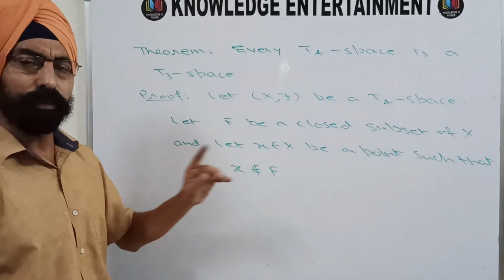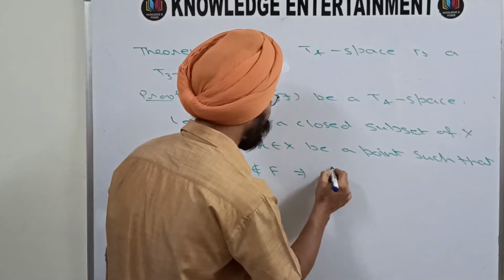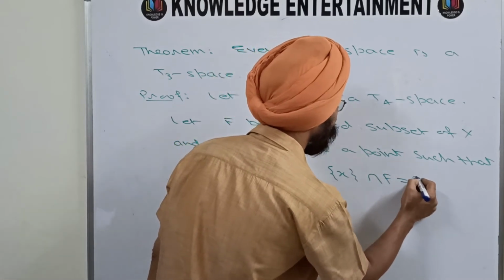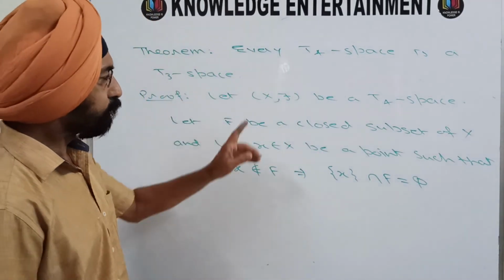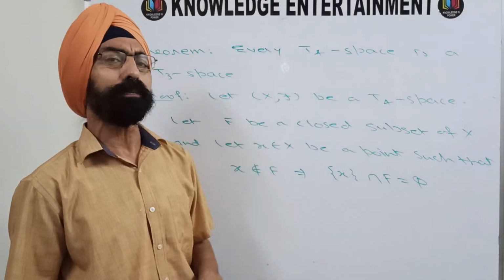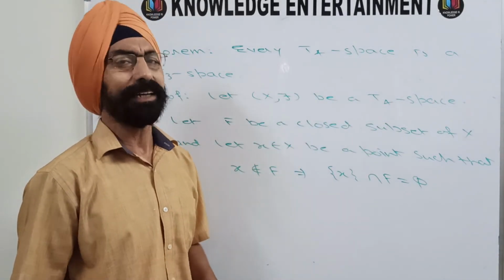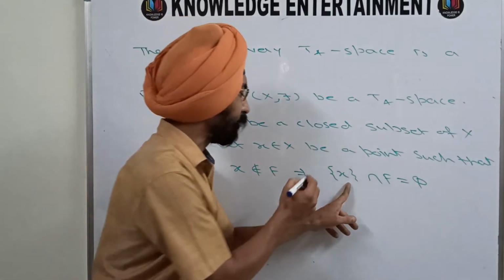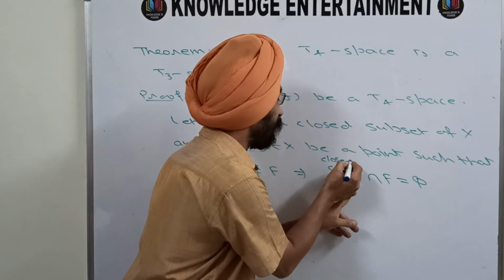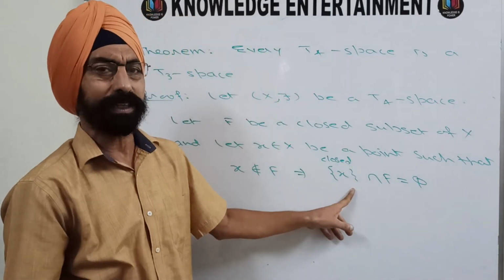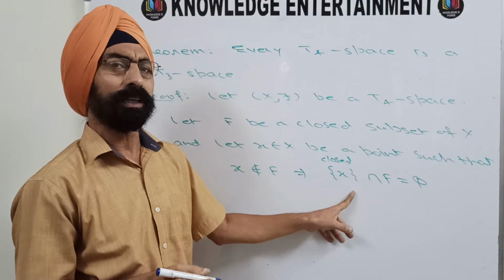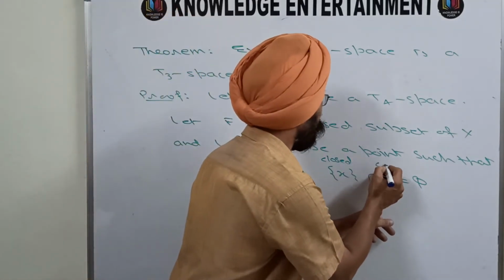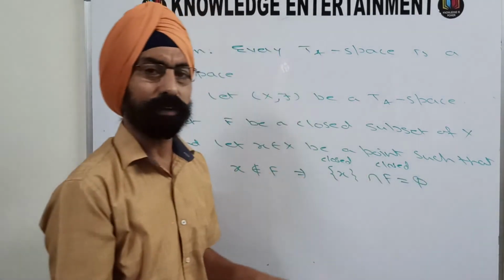Now x does not belong to F clearly implies that the singleton set {x} intersected with F is phi. Your space is given to be T4. T4 means normal plus T1. So it is T1, and you know that in a T1 space, every singleton set is closed. That means this set is closed, because your space is given to be T1. So this is a closed set, and F is also given to be closed.